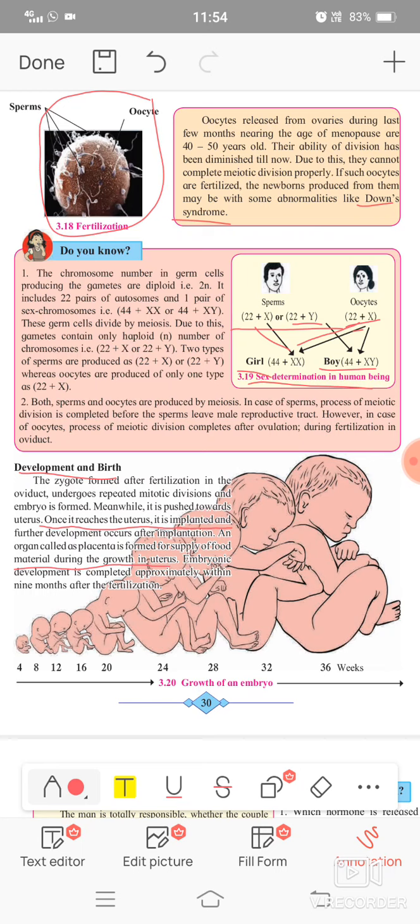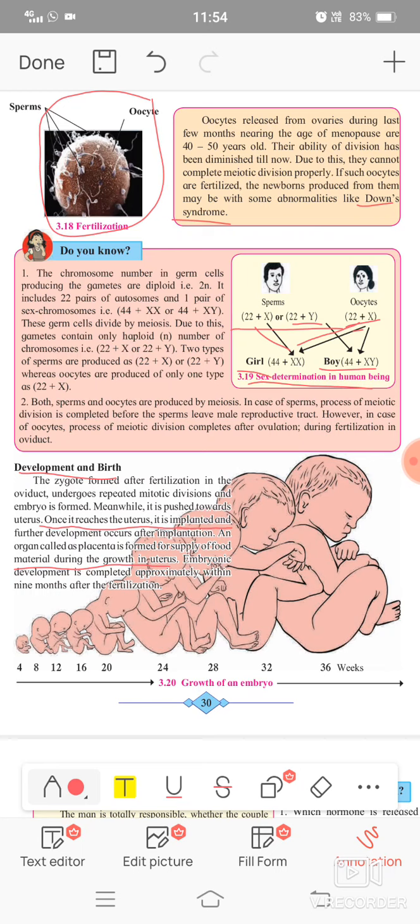The process of fertilization is carried out in the oviduct. After fertilization is complete, the zygote is formed, which has a diploid number of chromosomes, half coming from the sperm and half coming from the ovum.